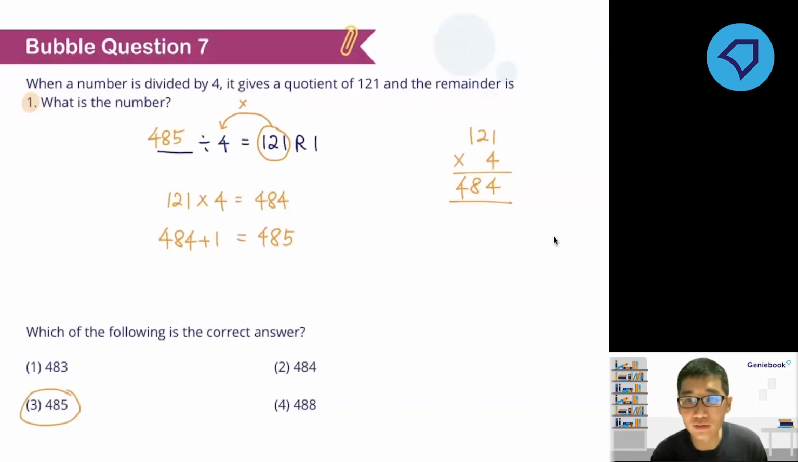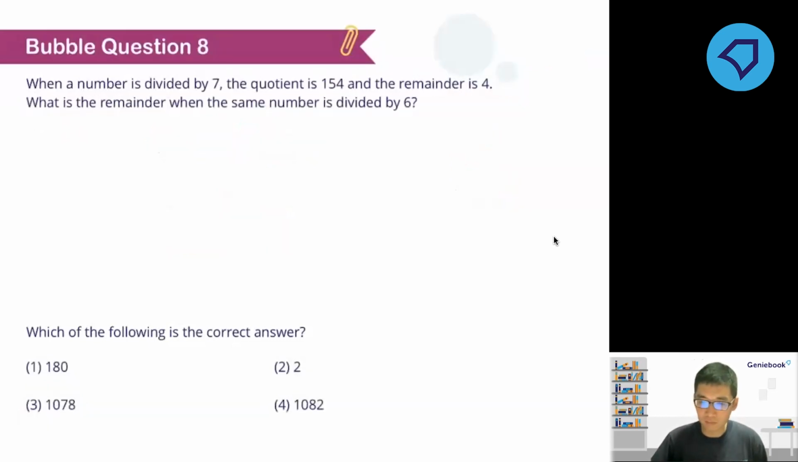All right. Yeah, the answer is 485, not 484. Okay, because you need to add back the remainder of 1. It's here. The question says the remainder is 1. Okay, I highlighted it here. Okay, now let's move on to the next question.